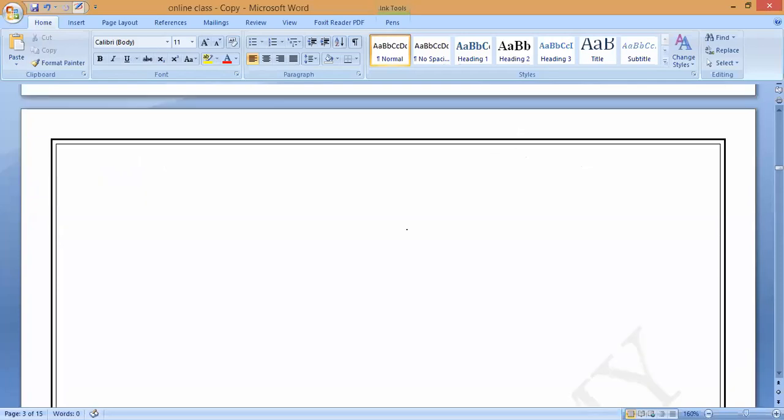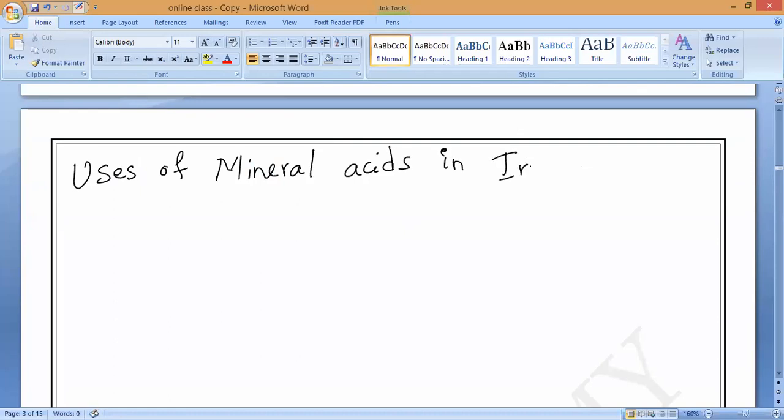Now, the most important concept for our MCQs, which we are going to study now, that is what I said, the last concept of today's class. What is that? Uses of mineral acids in industry. Please write it. Very, very important. Uses of mineral acids in industry. So we'll start the last concept of these acids.